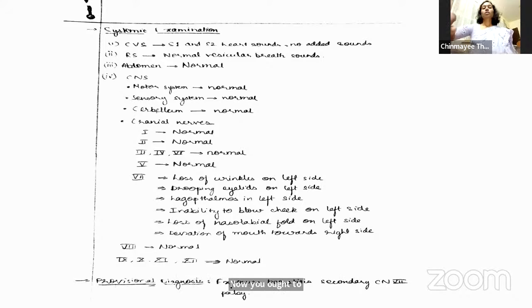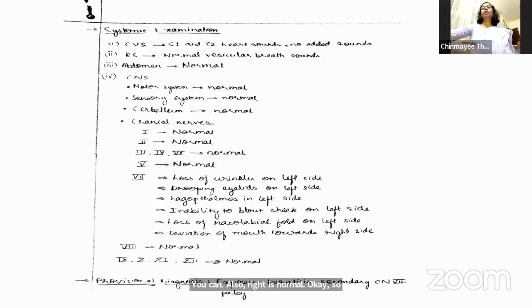Okay. So what is with the right eye? Right eye is normal. Okay. Most of you will write only the involved side. You should also mention the diagnosis of the other eye. So the other eye also you have to mention.